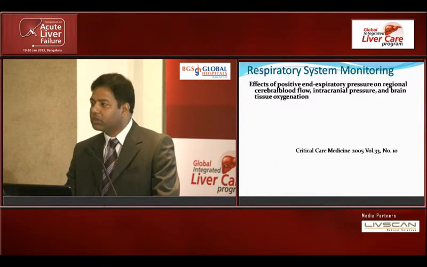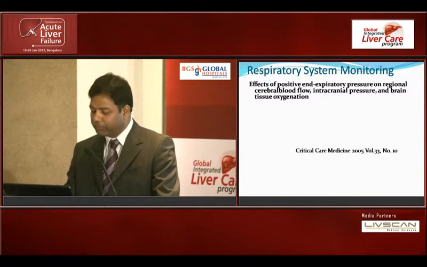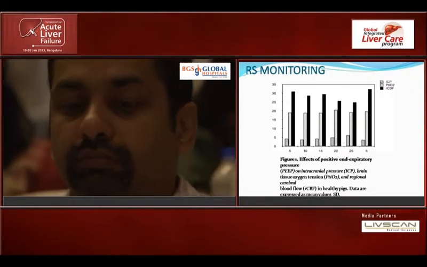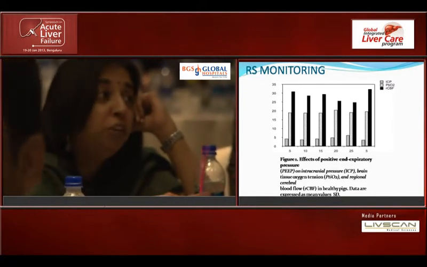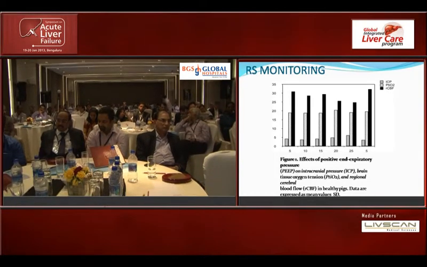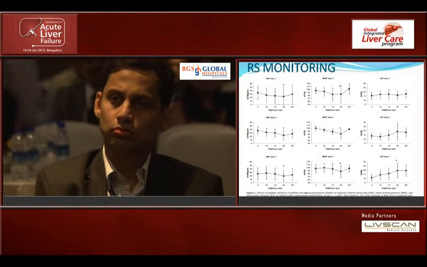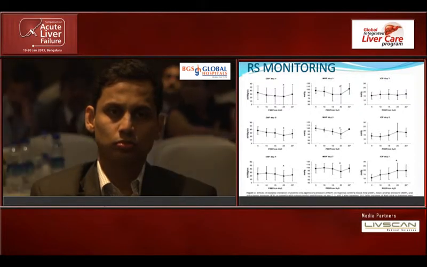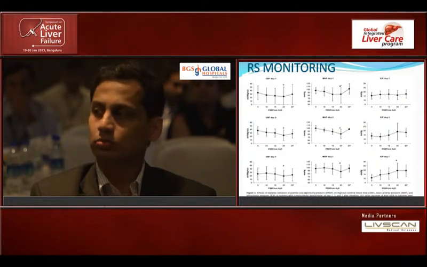This study though was done in animals and then with some neurological patients having subarachnoid hemorrhage, but they found that even with a PEEP up to 15 centimeter of water, there was no significant change in the ICPs. There was no significant change in the regional cerebral blood flow and the tissue utilization of oxygen. And similar changes were seen in the patients at various days. They observed from day 1 to day 7, and all these parameters, cerebral blood flow, mean arterial pressure, and ICP, did not change significantly in the PEEP range from 5 to 15.